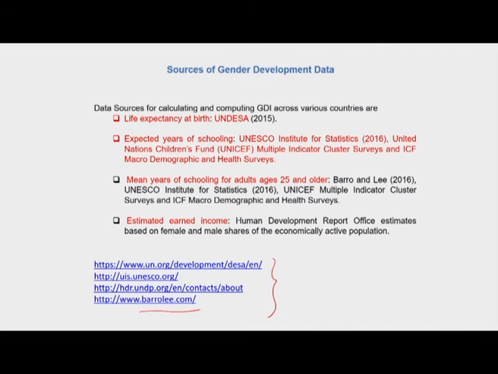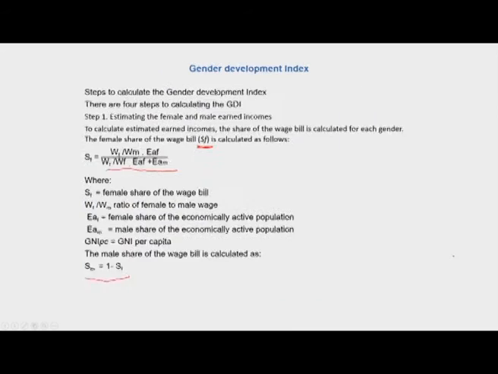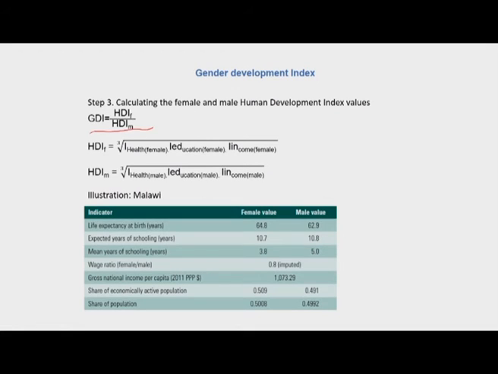For those who are very new to this discussion on human development indices and the human development concept itself, I would urge you to look up the United Nations Development Programme Human Development Report website, which I have mentioned in this slide, hdr.undp.org. This website is a rich repository of resources on the human development indices and human development reports.